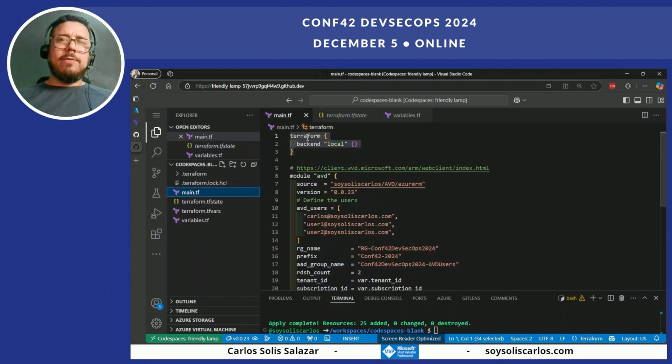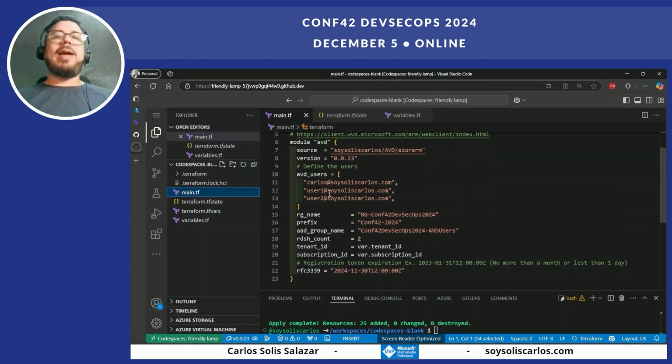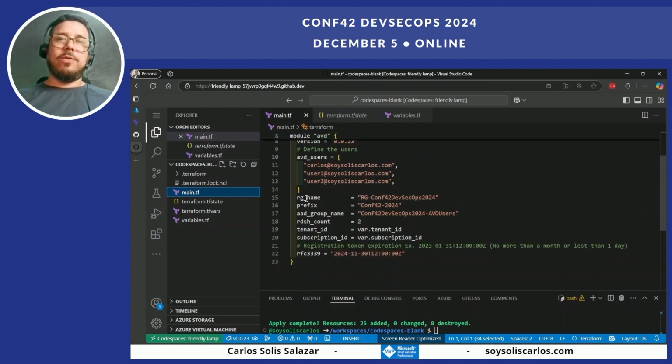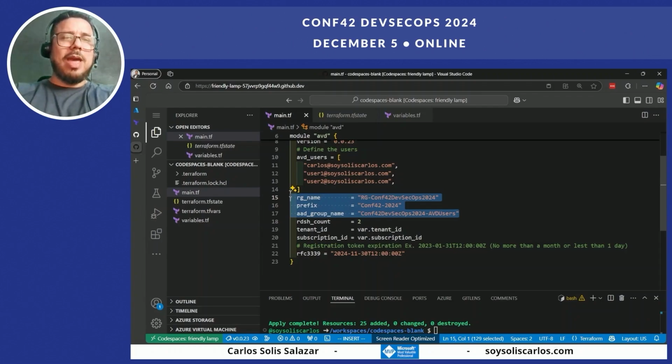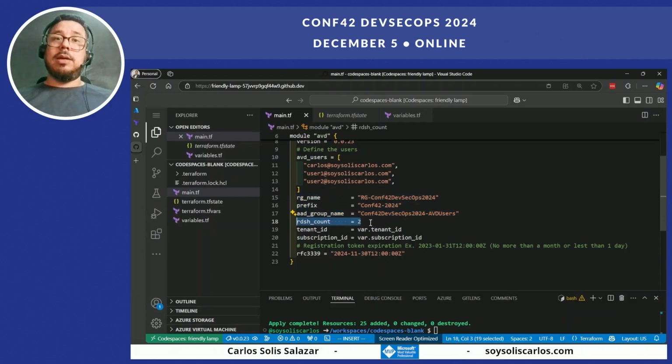So in our main file, first I have a comment to remember how to connect to the Terraform file. I create a module, and this module uses my source code, my provider that I created, and the version. I define the users that will use the Terraform virtual desktop environment. I define some variables to make it more related to the event. I define how many computers I want to create. I create 2 computers in this Terraform environment.